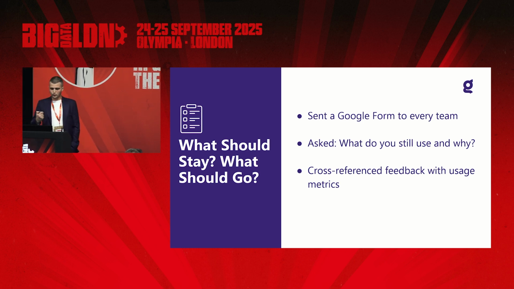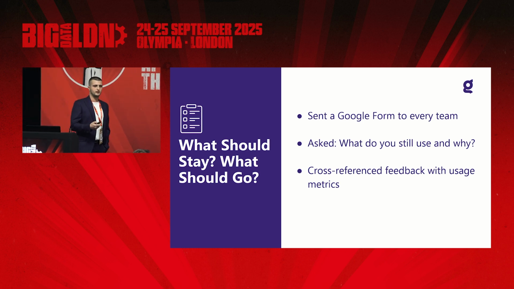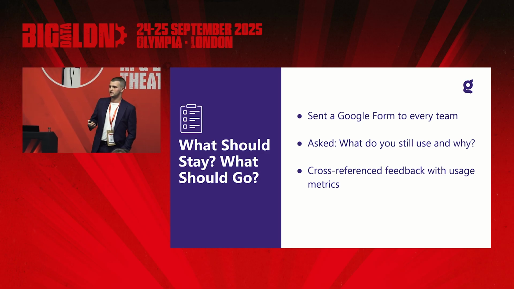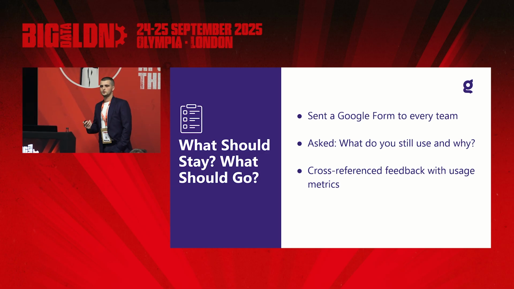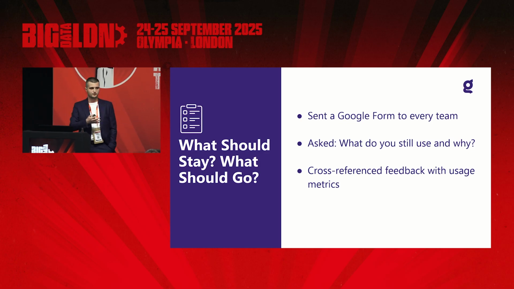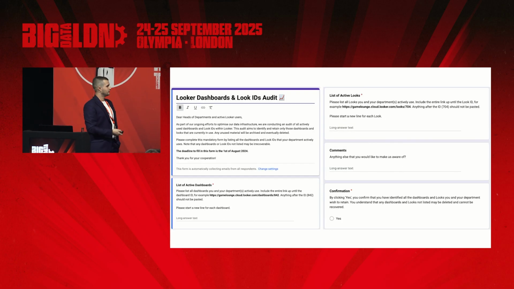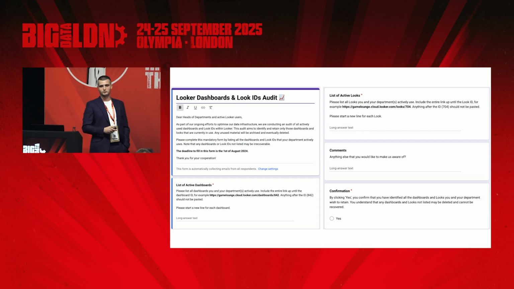Aside from that, we also cross-referenced the feedback that we received from this one-time survey with our usage metrics from our previous BI tool so that we could then cross-reference with what's actually being used and not. So in a nutshell, this is the actual Google form that we rolled out. So it's as simple as explaining why we're doing this. We just needed them to list the links of the dashboards that they use.